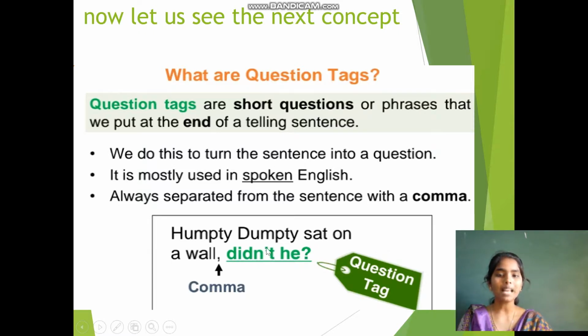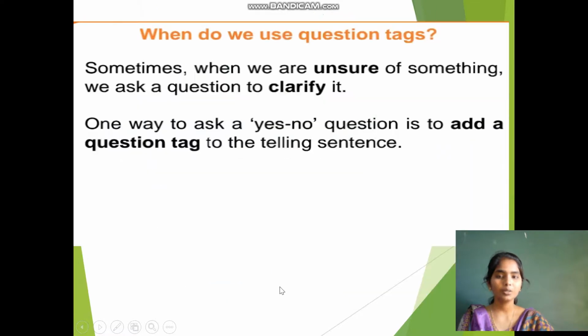For example, Humpty Dumpty sat on a wall, didn't he? It is separated with a comma and this we call a question tag. When do we use question tags? Sometimes when we are not sure about something, we ask a question to clarify. One way to ask a yes or no question is to add a question tag to the telling sentence.